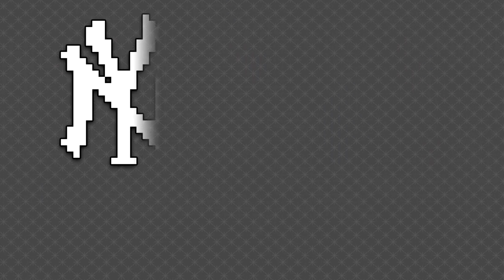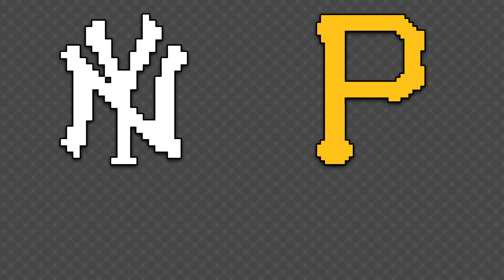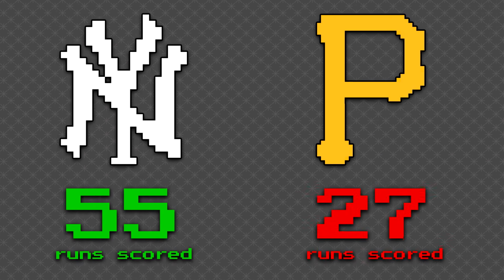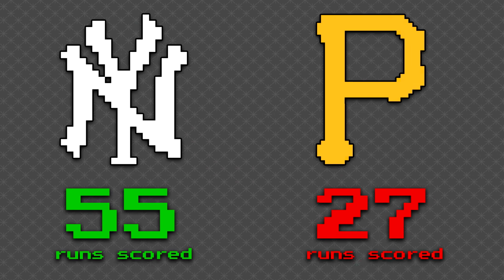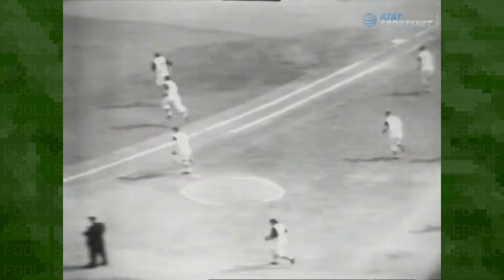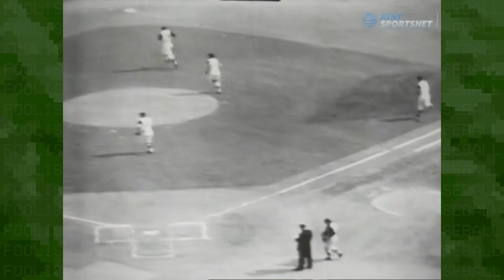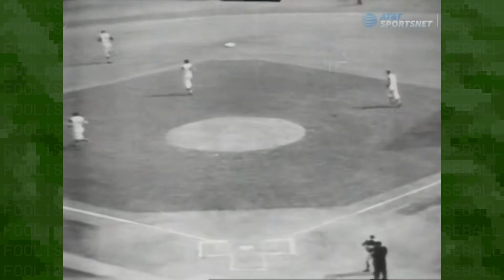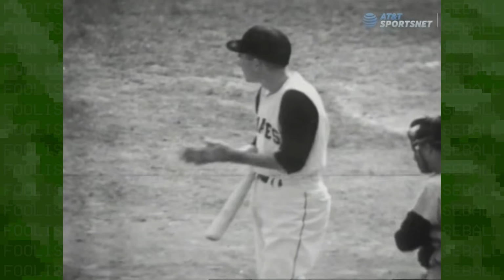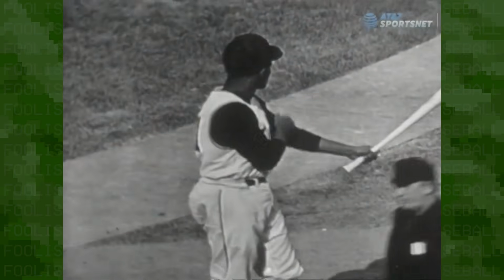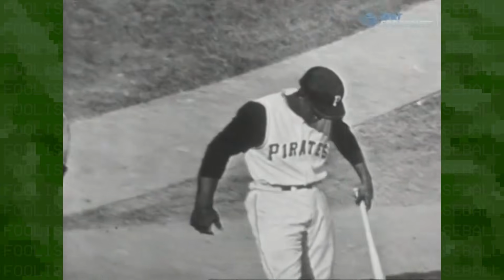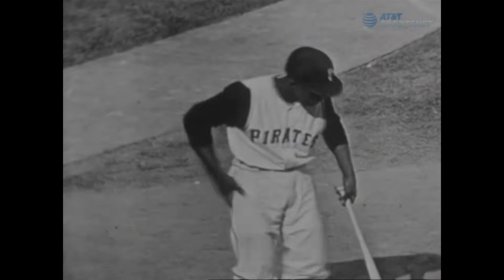Now, of course, we know it ends with the Pirates on top, but it's worth pointing out that the Yankees outscored the Pirates 55-27 in this series. They scored more than twice as many runs as their opponents and lost. With all that in mind, it's time for Game 7, the deciding game in the series, one where a single swing could determine the outcome of the entire season, and thus generate some serious championship win probability added.